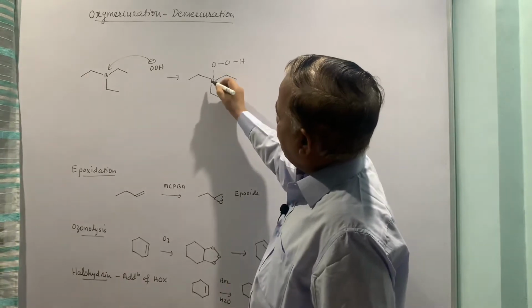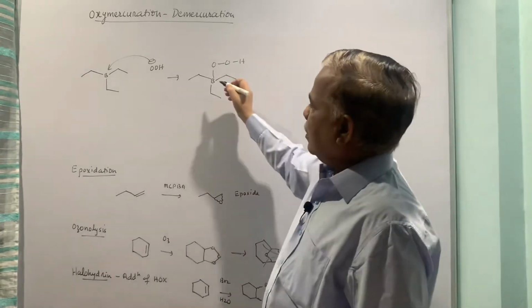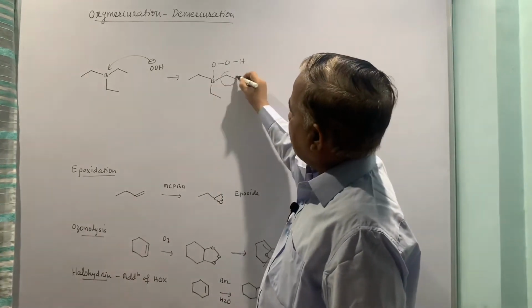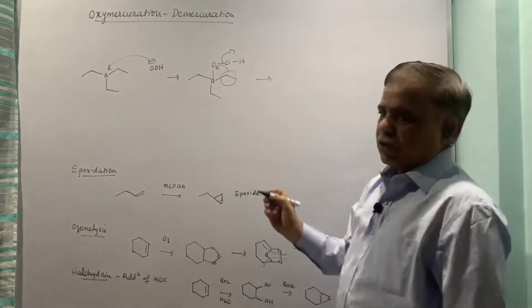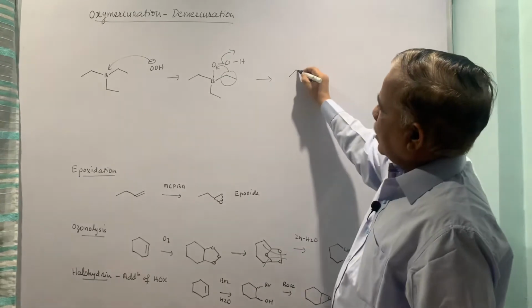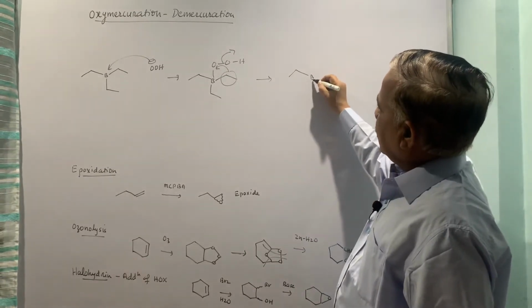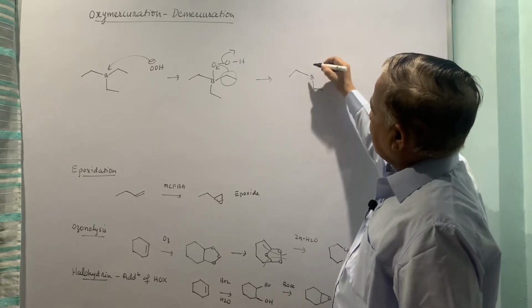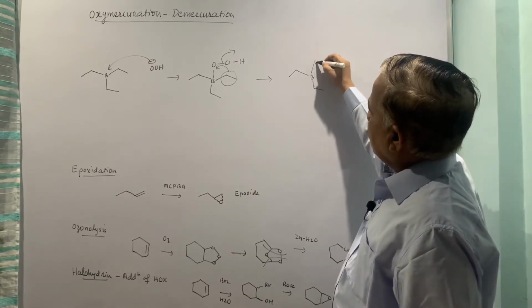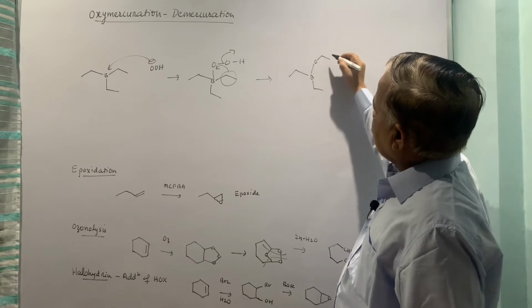This boron has 4 bonds, so this will migrate and this will go off. That is known as 1,2 migration, and what we will have is O CH2 CH3.